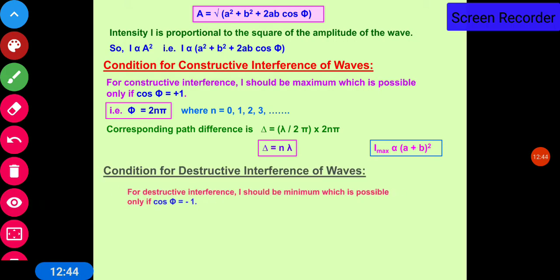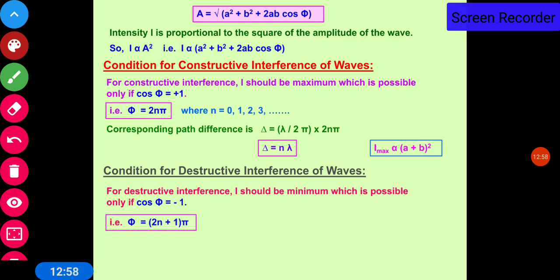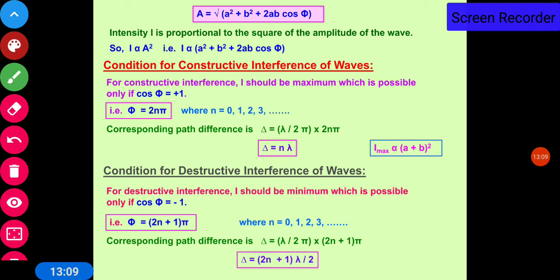And for destructive interference, the intensity should be minimum. So this term should be negative, and cos phi is equal to minus 1. In general, phi is equal to 2n plus 1 pi, where n is equal to 0, 1, 2, 3. Similarly, the path difference is equal to lambda upon 2 pi into 2n plus 1 pi, and this reduces to path difference is equal to 2n plus 1 lambda by 2, and I minimum is proportional to a minus b whole square.